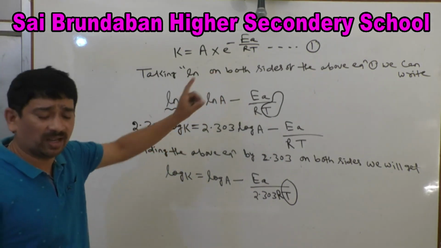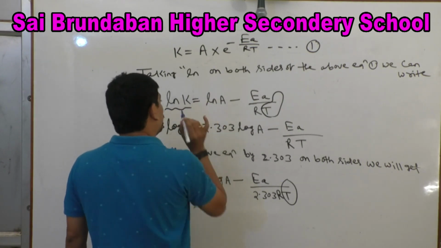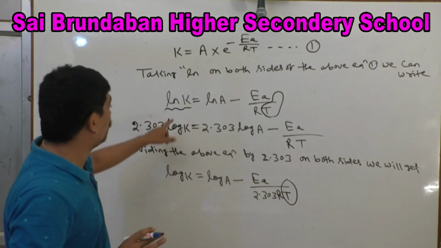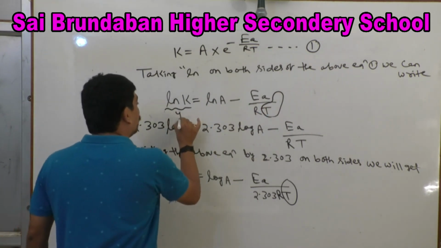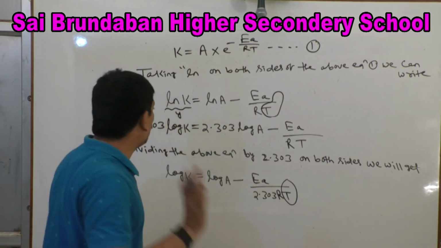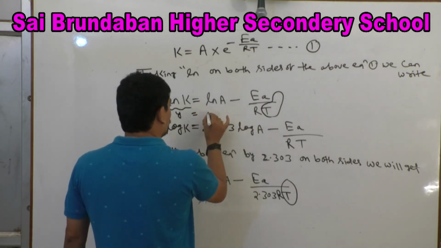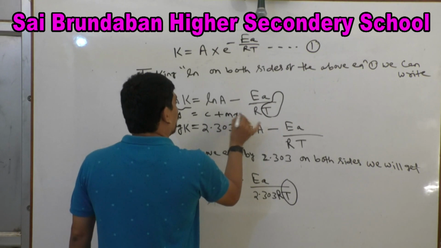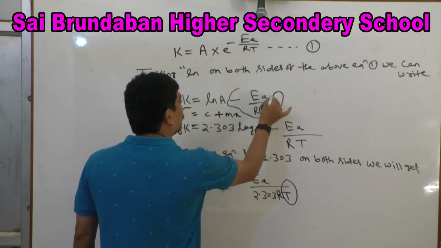How can we get the slope value from this graph? Use y = mx + c, where here m is −Ea/(2.303 R).